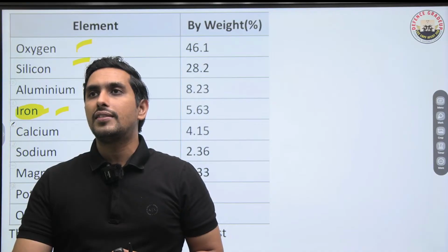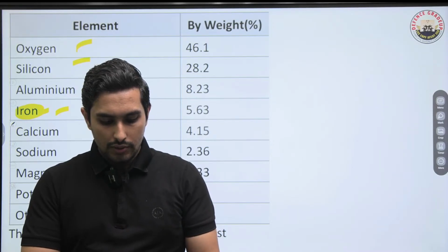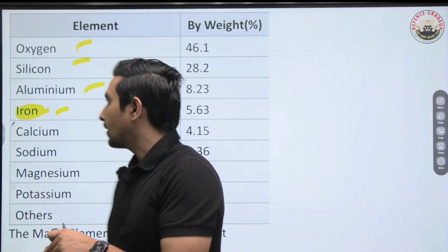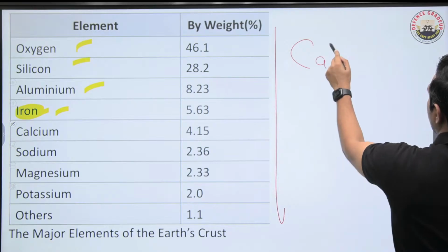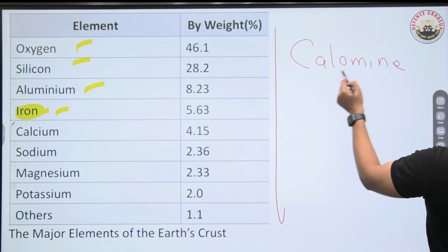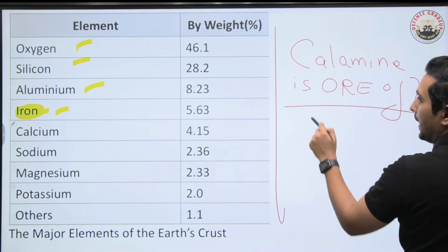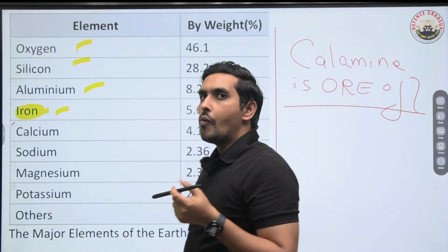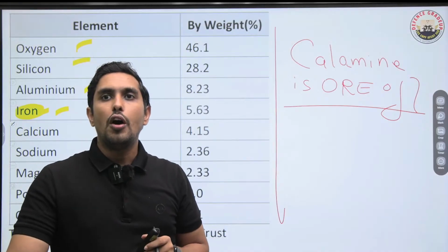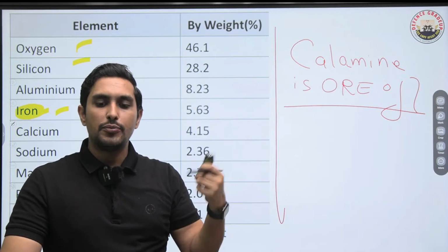This reminds me of a very classic question which is asked in so many examinations. I want to ask you, when we talk about an ore, just tell me this thing. That's a very nice question. My question is, please be very honest, don't search internet. Calamine is ore of dash. I'll give you 4 options. Calamine is ore of dash. Magnesium, potassium, zinc, sodium. Tell me, calamine is basically a very interesting ore of which of the following? Options I've given you: potassium, magnesium, sodium, zinc.